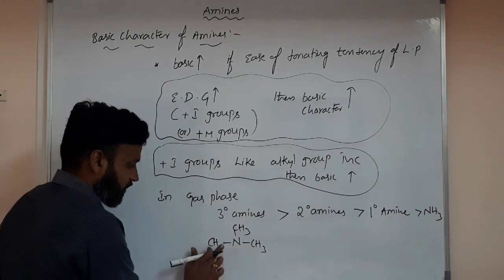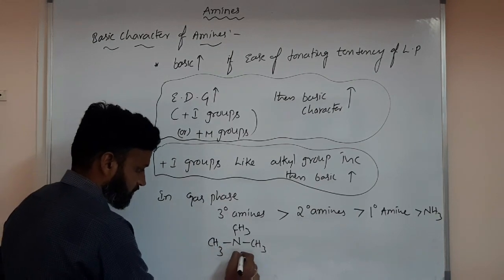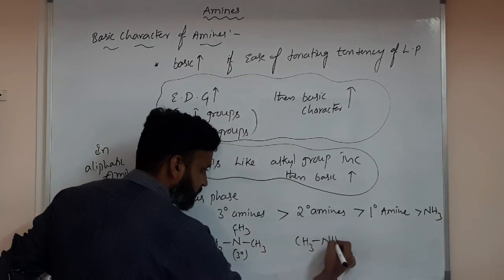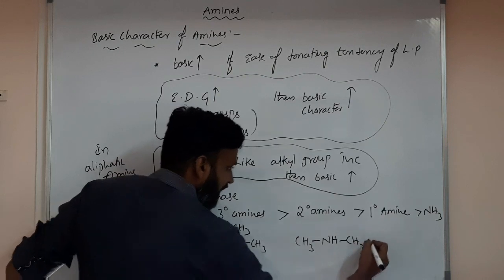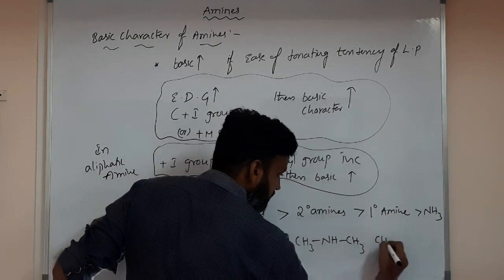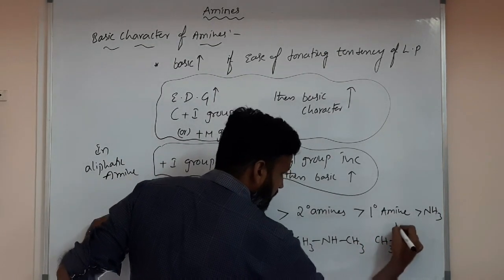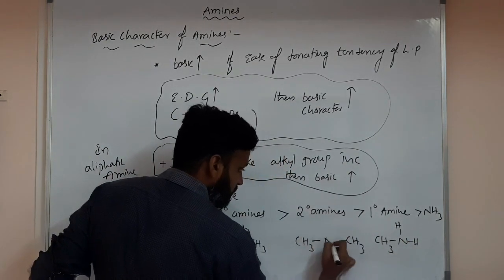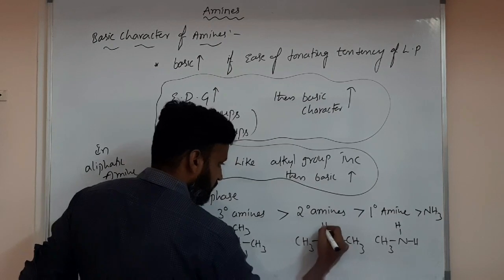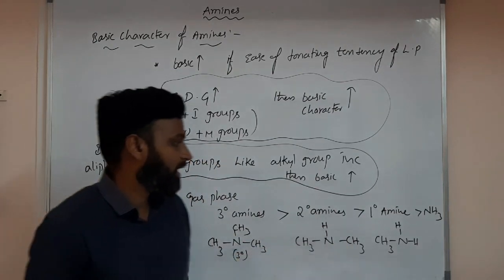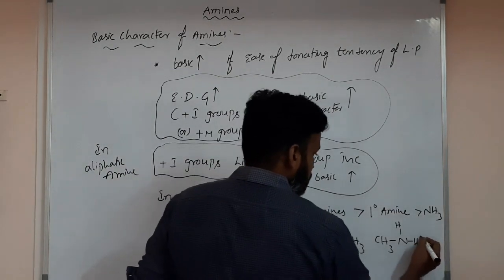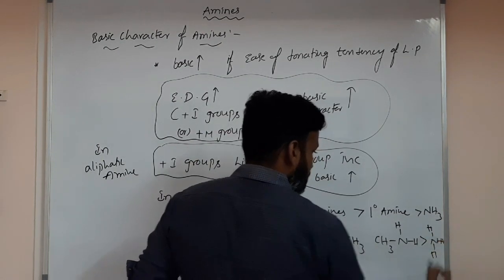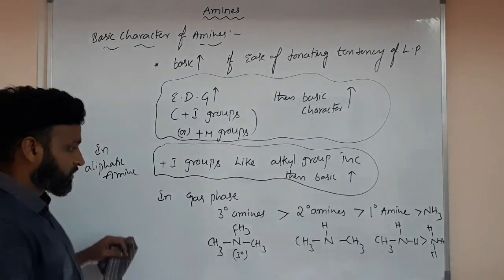This one is a tertiary amine. Now I am taking CH3 NH CH3. Next I am taking CH3 NH2, with H and H. Here nitrogen has one of the methyl groups replaced by hydrogen. And ammonia, you all know, is NH3.